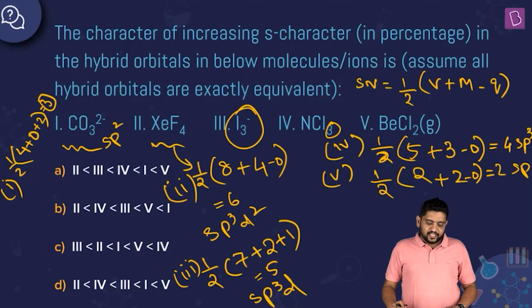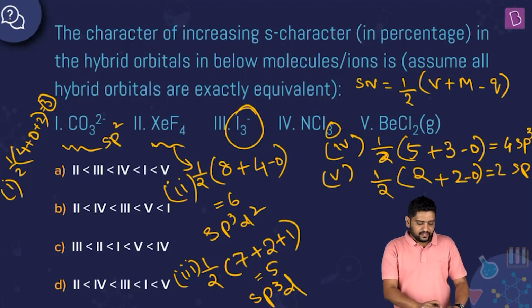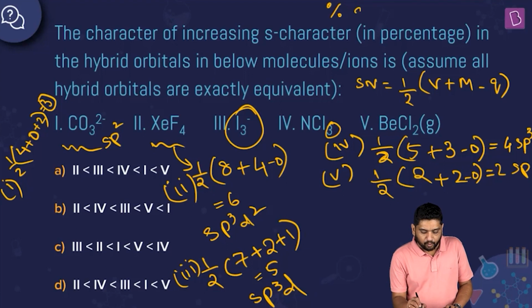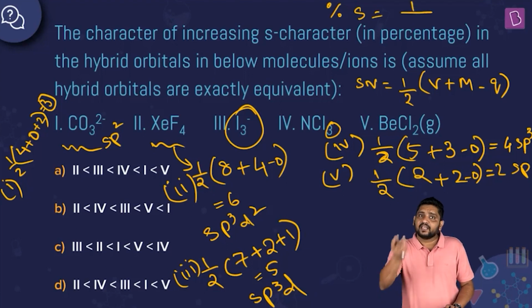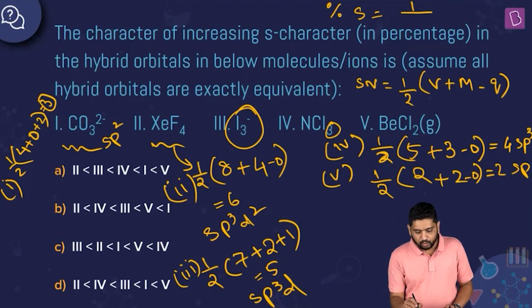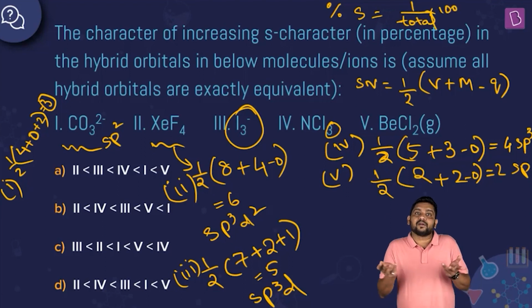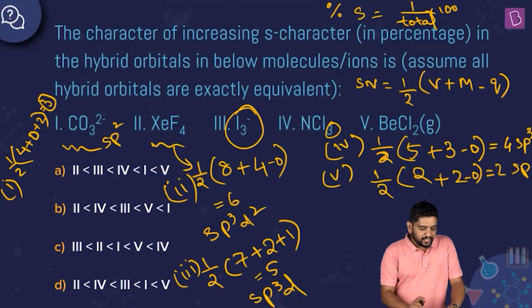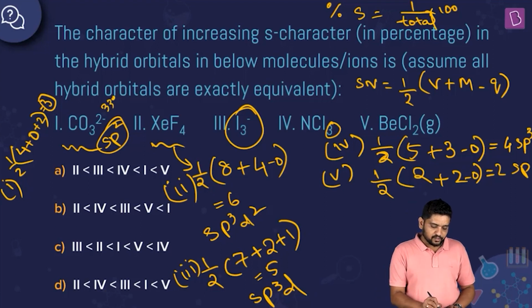The least percentage S character will be, see, all of these hybrid orbitals have only one S orbital. So percentage S character is number of S orbitals by total number of orbitals into 100, right? So 100 by total number of orbitals is basically percentage S character in all of these, right? So 100 divided by, in the first one, I have 3 orbitals, so 100 by 3, 33% is what I'll see here.